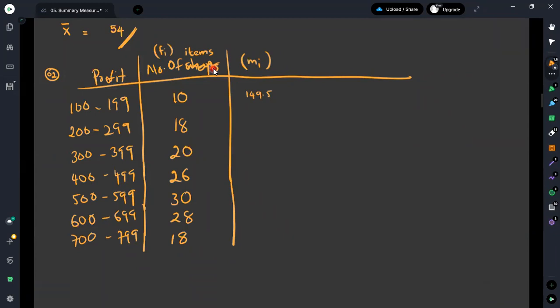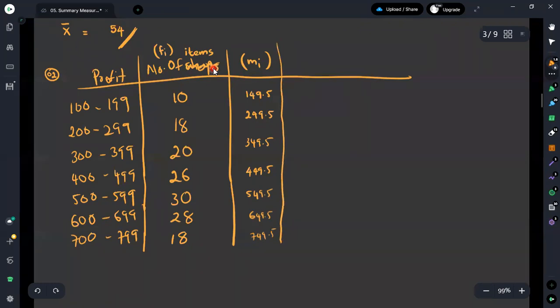Then the next one would be 249.5, then 349.5, then 449.5, 549.5, 649.5, and 749.5. Therefore these are the class midpoint values.